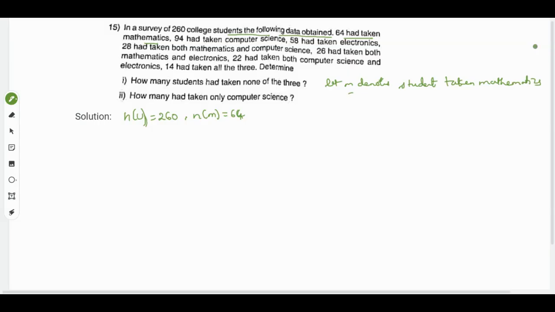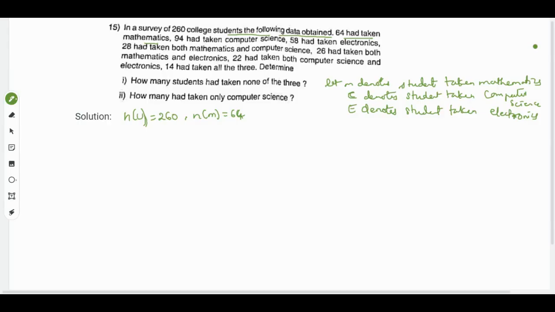Then c denotes students who have taken computer science. Then e denotes students who have taken electronics.